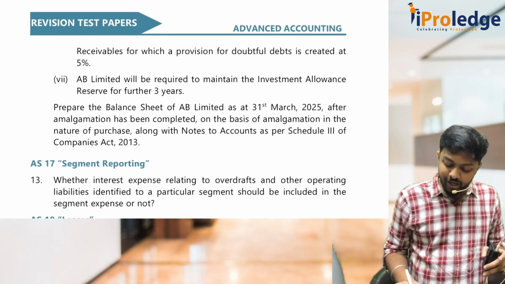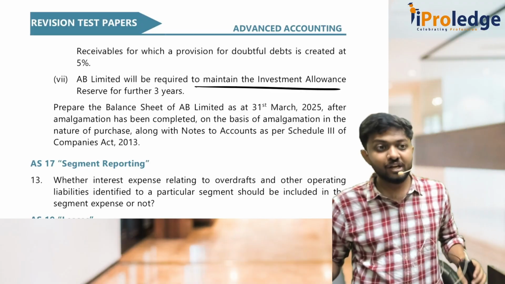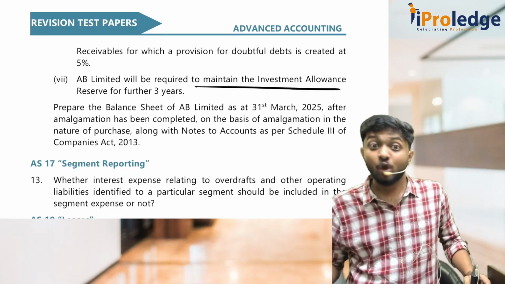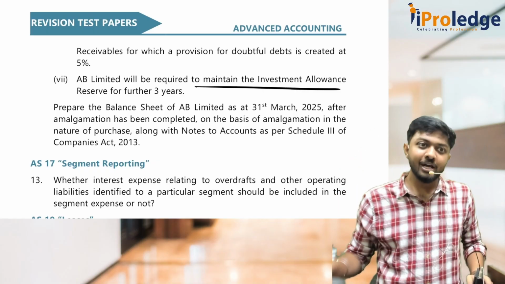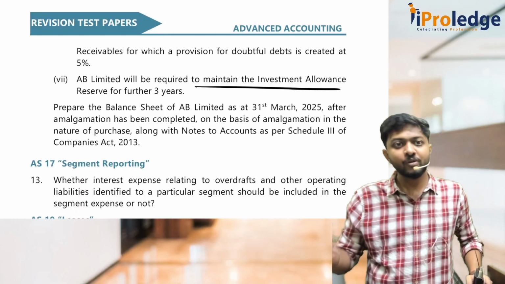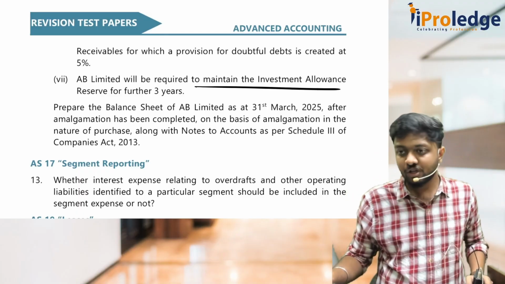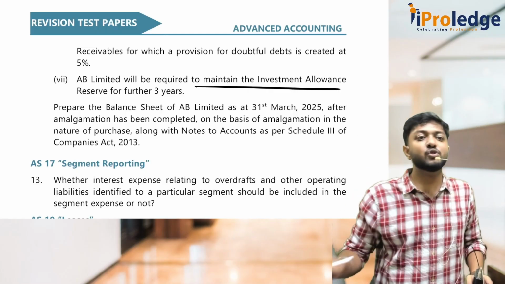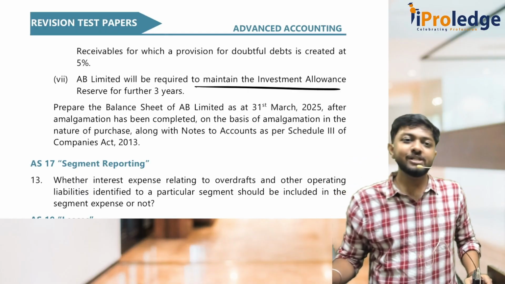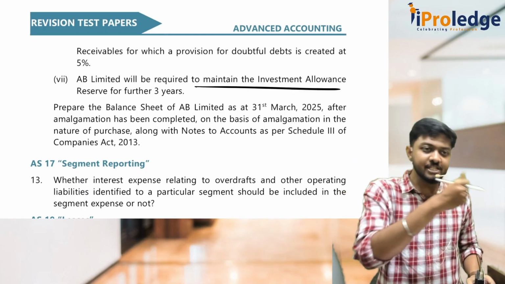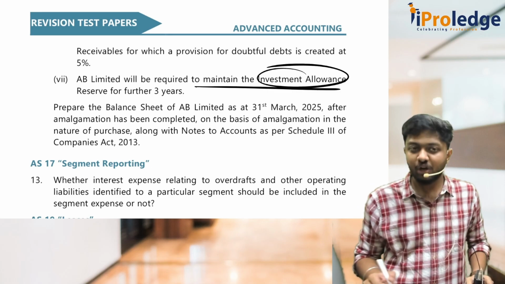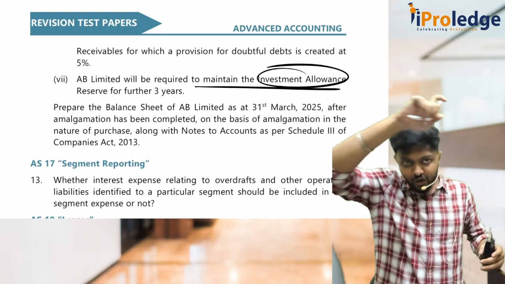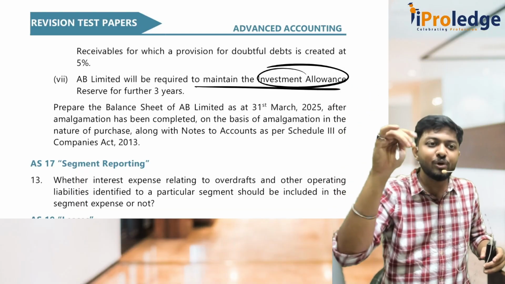Then AB Limited will require to maintain investment allowance reserve for 3 years. Tell me, will the reserve come in amalgamation in the nature of purchase? No. In the nature of merger, reserves will also come. Assets, liabilities, reserves, all the 3 will come to the transferee's balance sheet. But in purchase, it will not come. But here they are telling you have to maintain the reserve. So what we'll do is, in reserves and surplus, I will show this reserve also. What is this reserve? Investment allowance reserve. So in the amalgamated balance sheet, I will show investment allowance reserve, and below that only I will subtract.